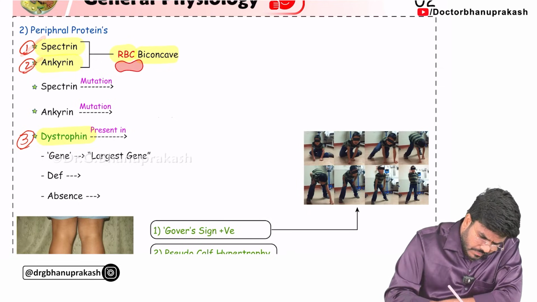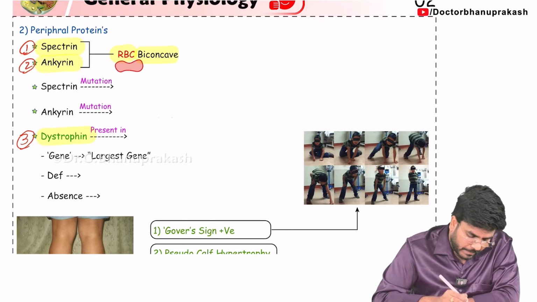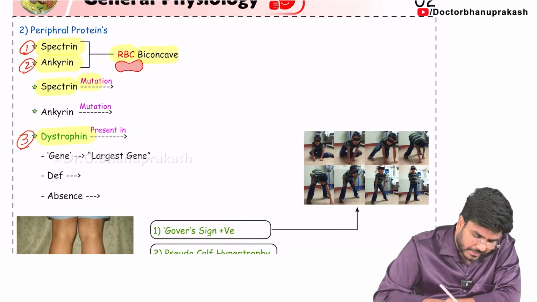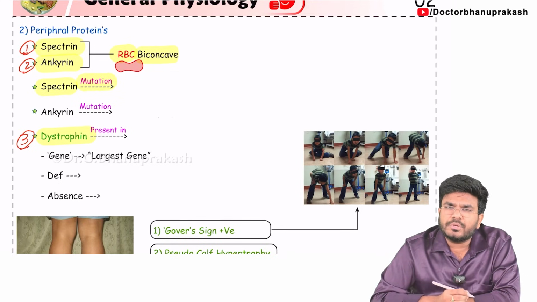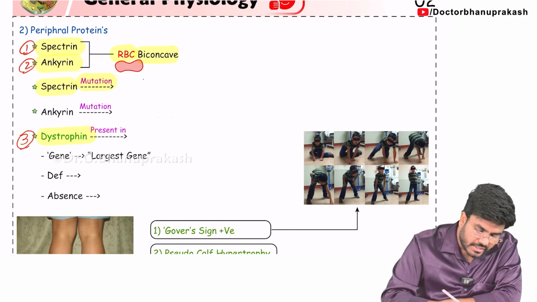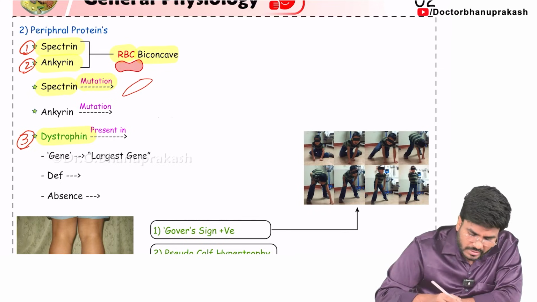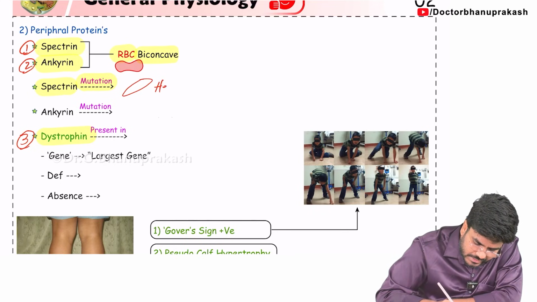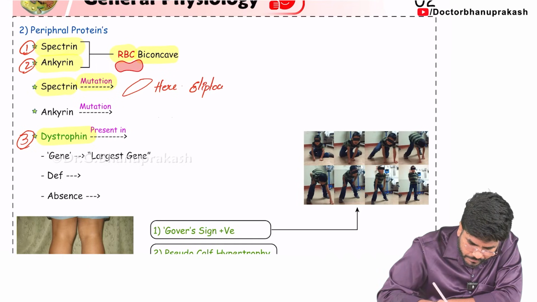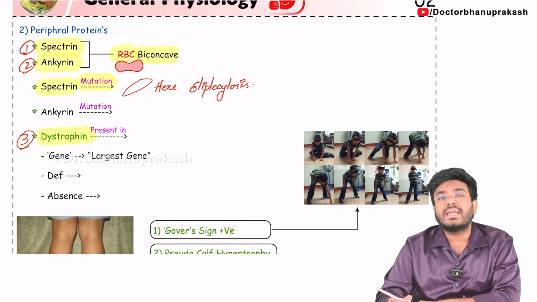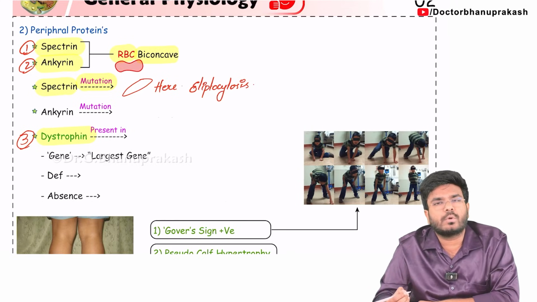Now, what if a patient has a mutation of spectrin? Definitely the RBCs are not going to be in biconcave shape. They are going to change their shape to the elliptical shape. That condition is called hereditary elliptocytosis. So spectrin mutation is going to cause hereditary elliptocytosis, where the RBCs take up the elliptical shape.